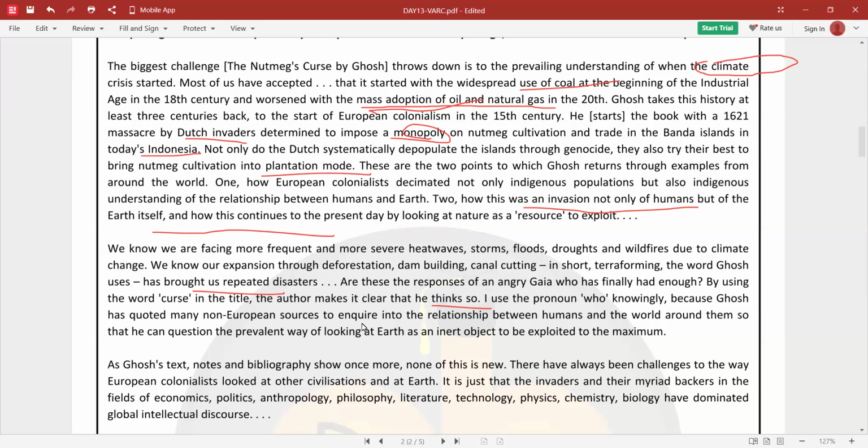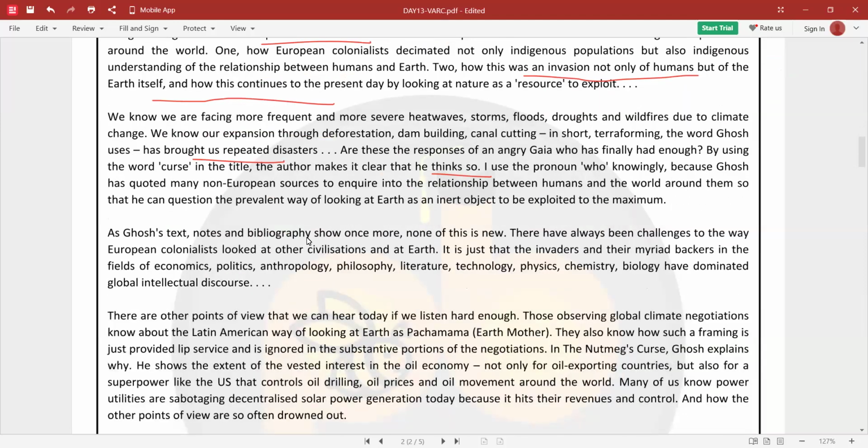Now, as Ghosh's text, notes and bibliography show once more, none of this is new. There have always been challenges to the way European colonialists looked at other civilizations and at Earth. It's just that invaders and their varied backers in the fields of economics, politics, anthropology, philosophy, literature, technology, physics, chemistry, biology have dominated global intellectual discourse.